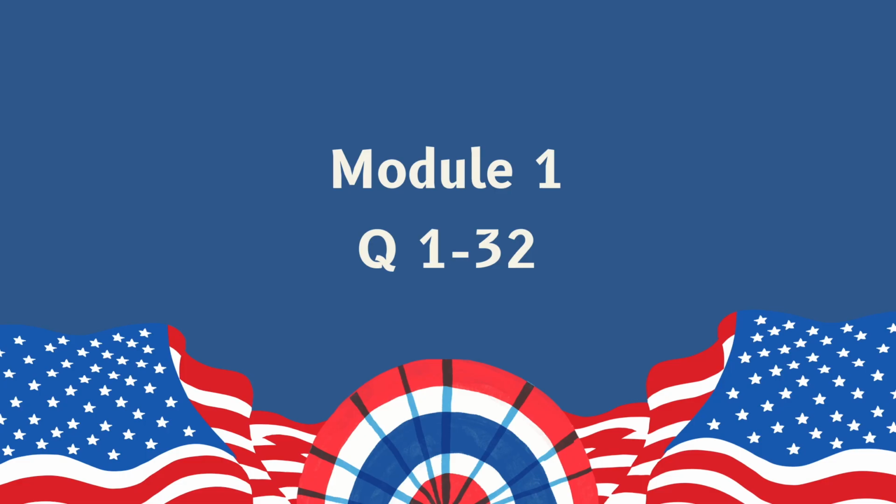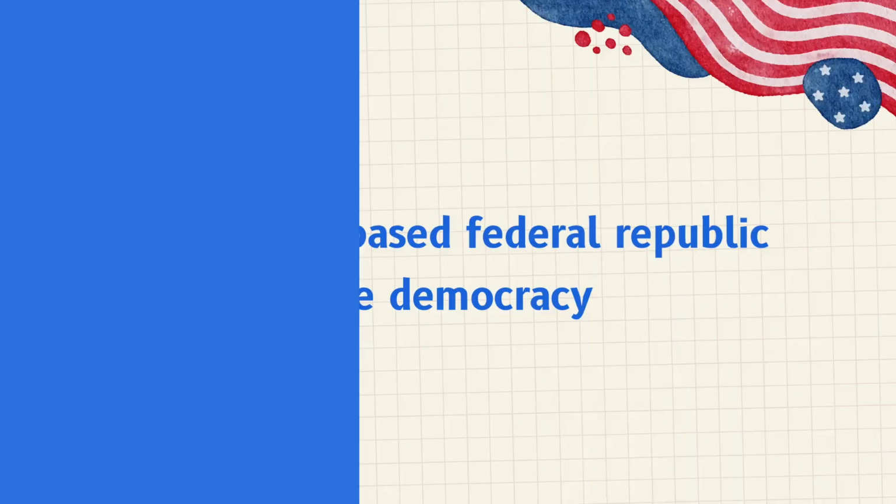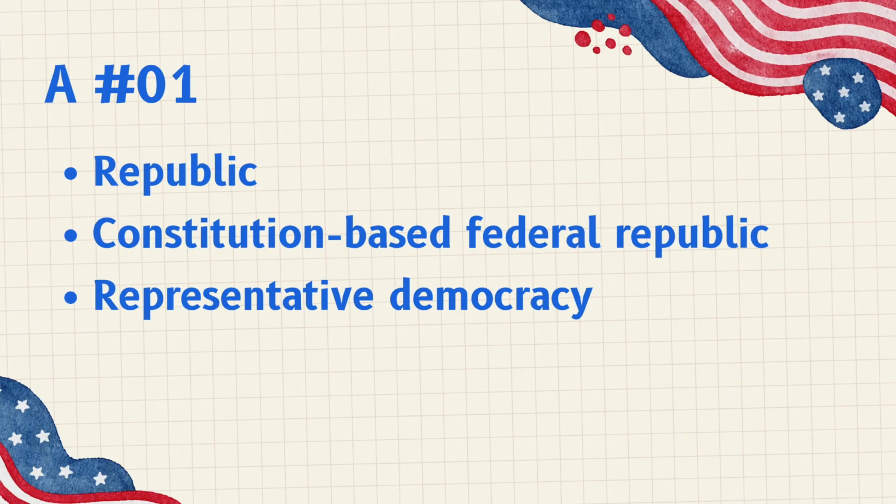Module 1. Question 1 to 32. What is the form of government of the United States? Republic, Constitution-based federal republic, representative democracy.